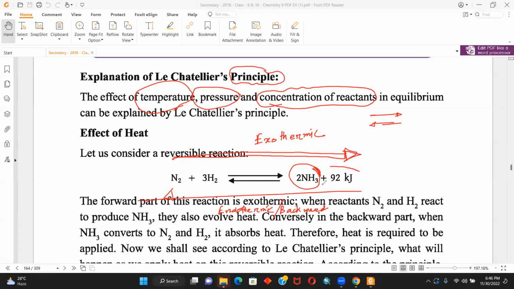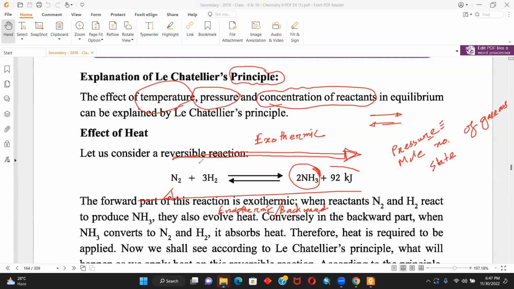There is also a particular implication of the amount of pressure. The amount of pressure is related to the mole number of gaseous molecules. Remember this, very importantly.